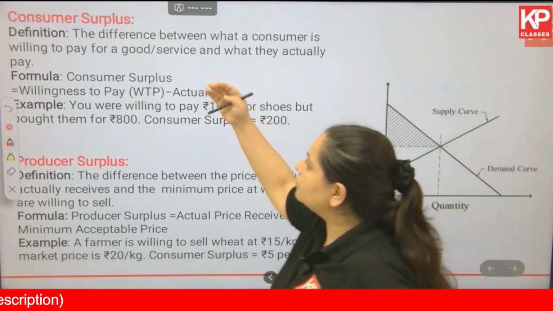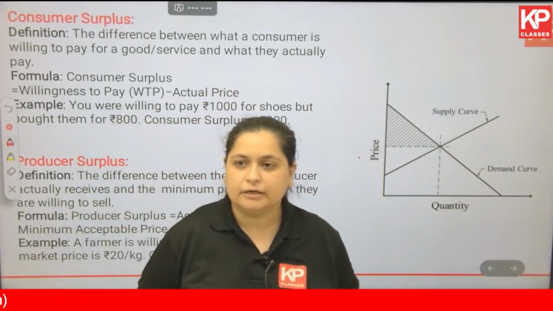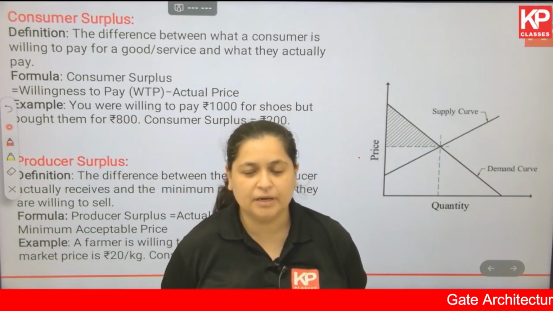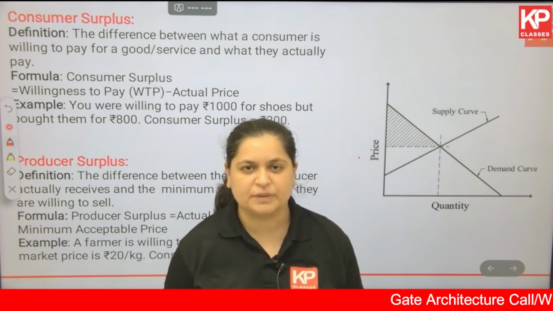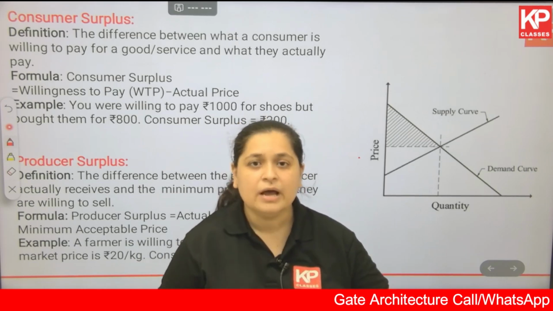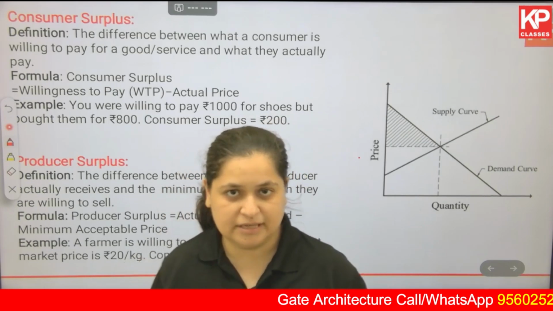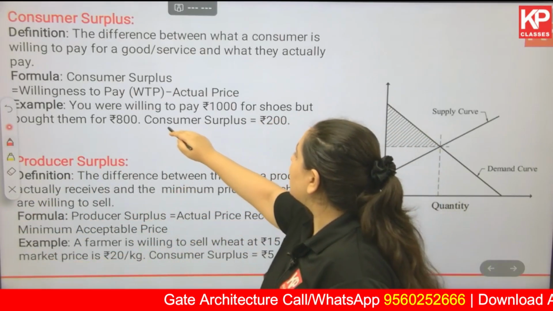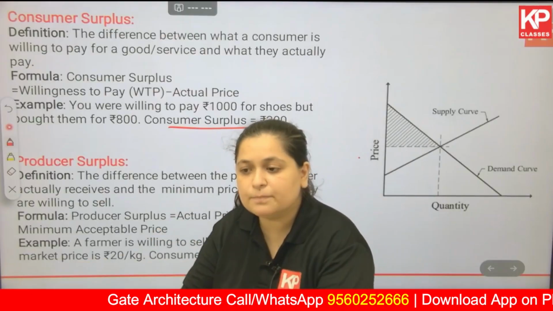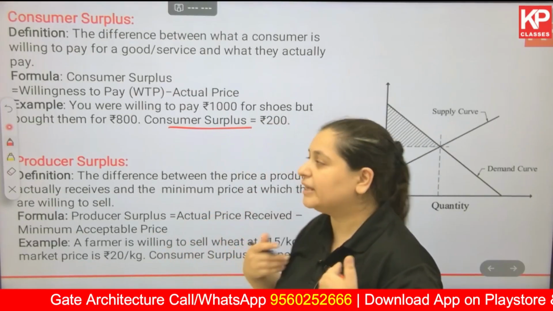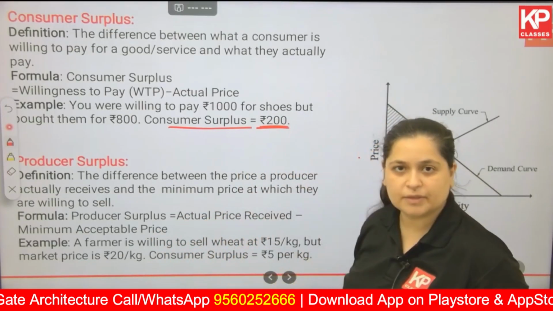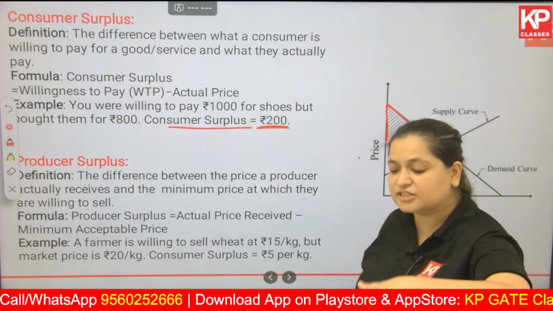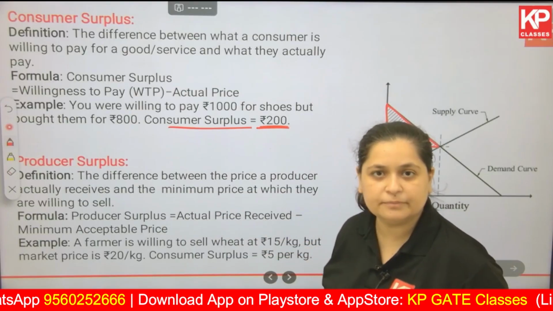Now let us try to understand what it is and why it is happening. For example, consumer surplus: let's say that I want red shoes, red sneakers, and I am willing to pay 1,000 rupees for that. But somehow I got it for 800 rupees. I was willing to pay 1,000, I got it for 800 rupees. So the consumer surplus, meaning the surplus amount with the consumer, that is me, is 200 rupees. That is denoted in this particular area, consumer surplus, the extra amount of money left with the consumer.